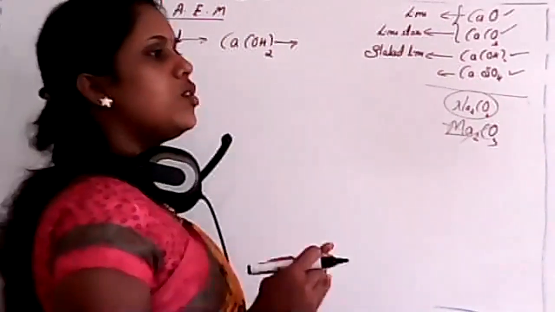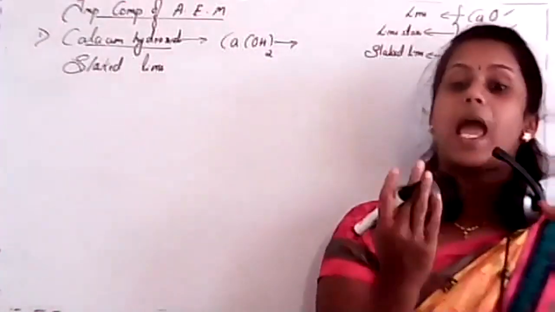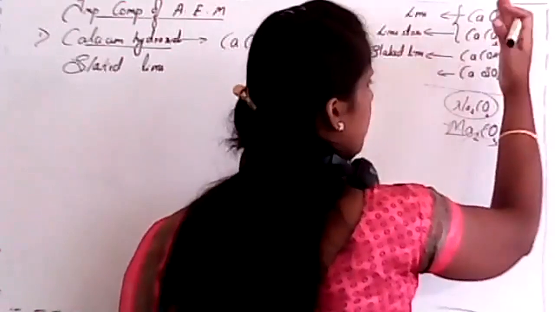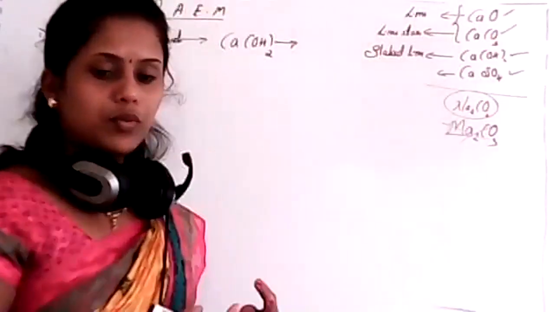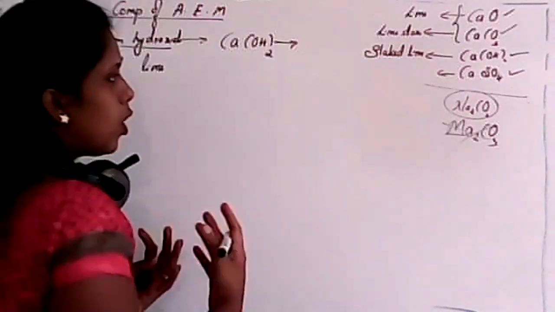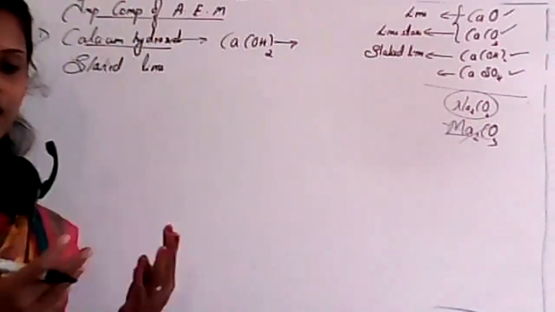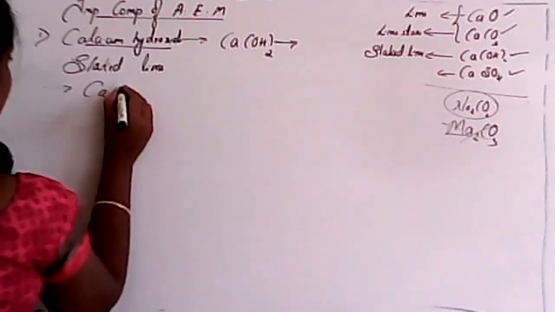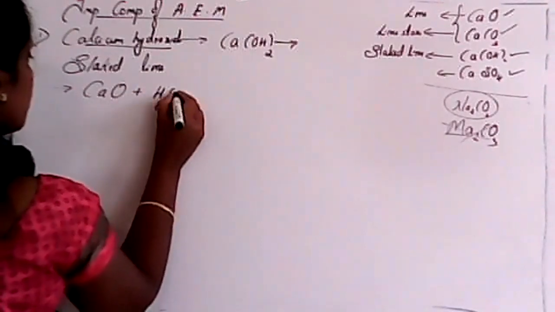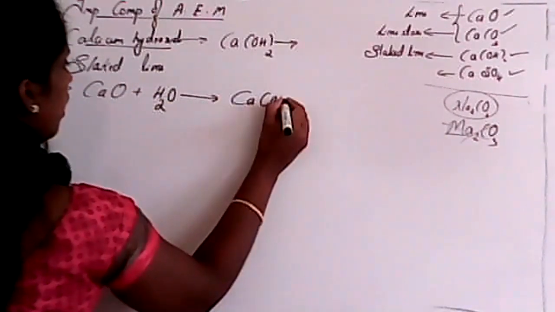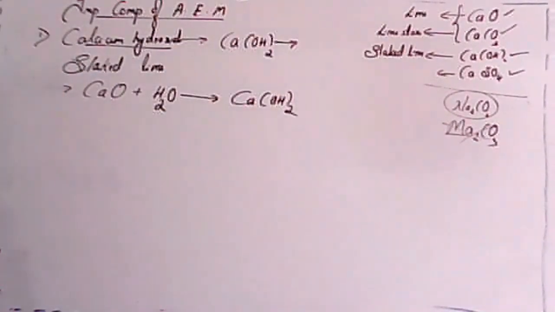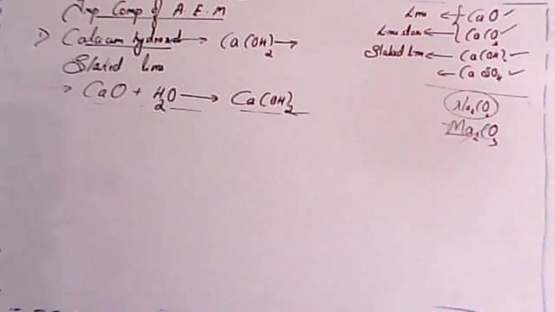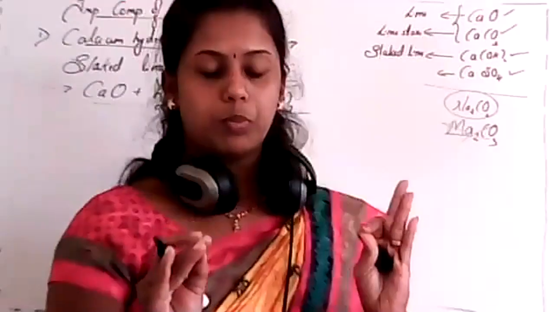So now the question arises, how can this slaked lime be prepared? Any idea, student, how it can be prepared? How can calcium hydroxide be prepared? Because we know calcium oxide is there, calcium carbonate is there, calcium sulfate is there. Yes, lime with water, very good. So the preparation method: calcium oxide is treated with water, it gives calcium hydroxide. This is a very important method. Calcium oxide reacts with H2O, that is water. It gives calcium hydroxide. Very important.